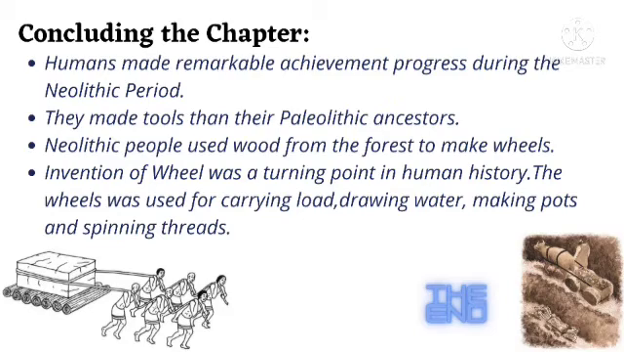So this Neolithic period, or the Stone Age, marked the beginning of polished stone tools, cultivation of crops, and domestication of plants and animals. The early humans and herders herded animals like cattle, sheep, and goat. They also invented the wheel, which was a turning point in human history. The wheel was used for carrying load, drawing water, and even making pots and spinning thread.